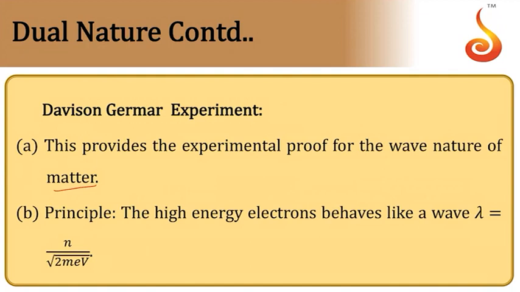So the principle behind the experiment is that high energy electrons behave like waves. Their wavelength is given by lambda is equal to h divided by root 2 meV. So using this, it was experimentally proved that matter behaves like a wave. So there is wave nature for electrons. So that is all about the dual nature of radiation and matter.